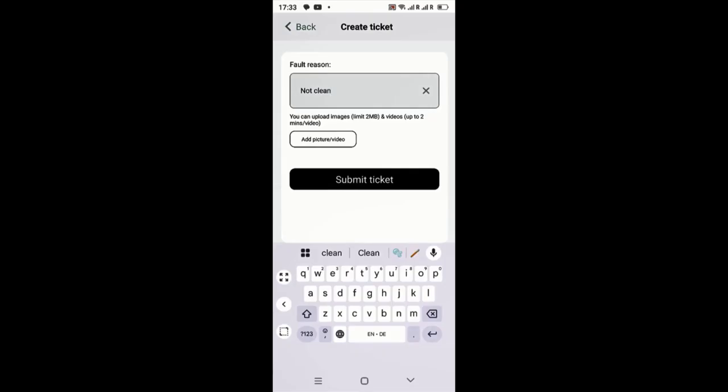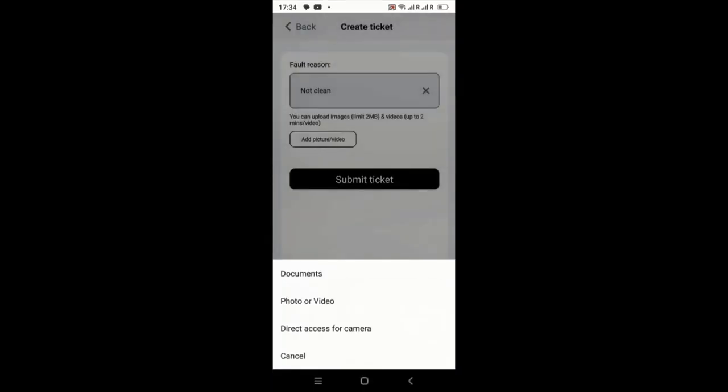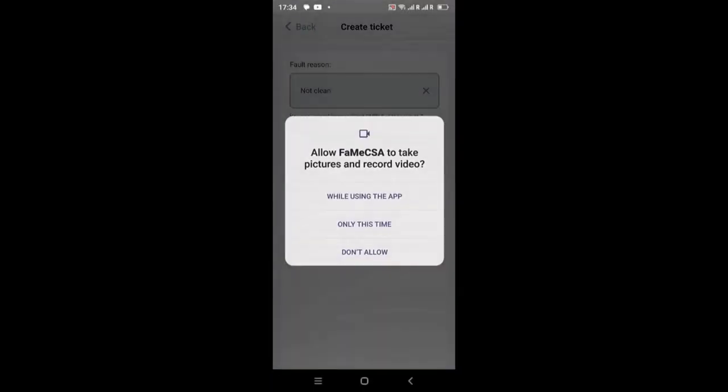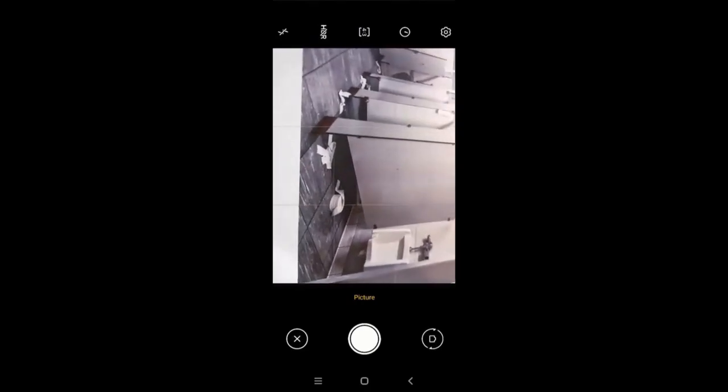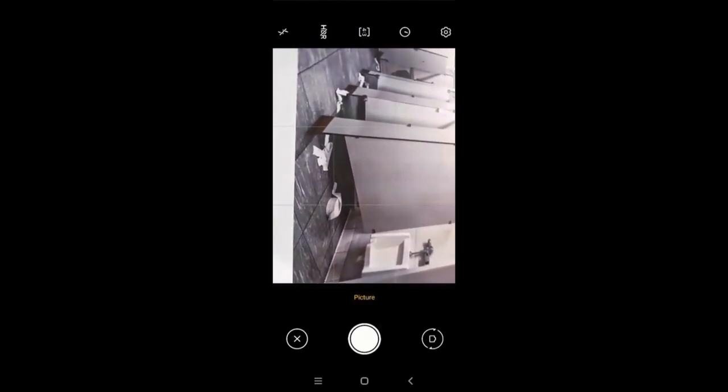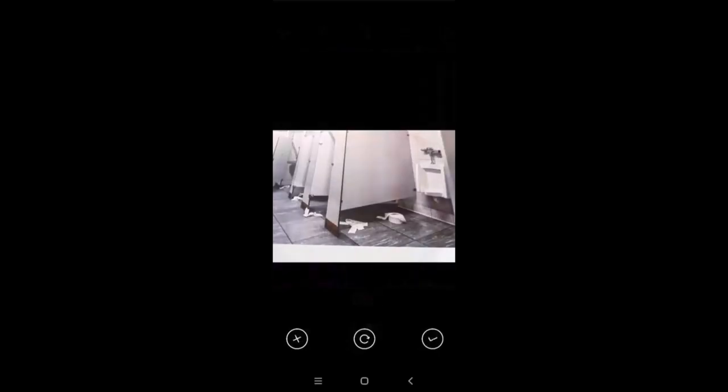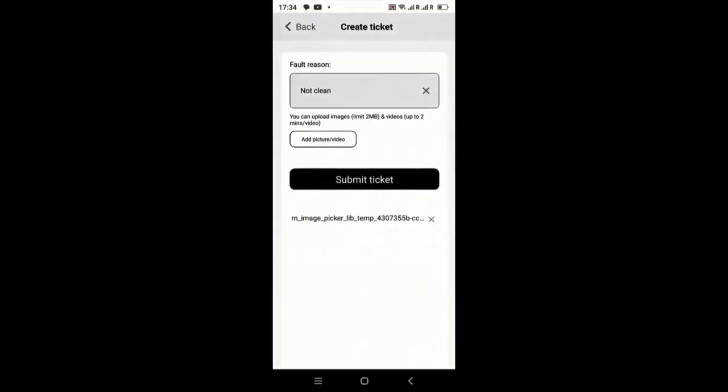He has the option to describe the problem with a text input in the message text field. The controller has the option to take a photo, or he creates a video. The controller saves the ticket. The ticket appears immediately at the supervisor dashboard for further action. The controller now finishes the survey task.